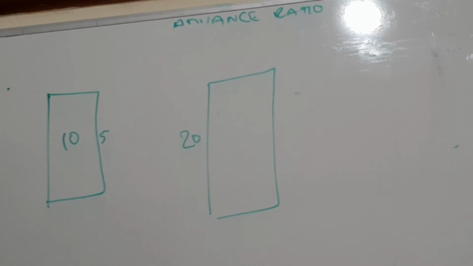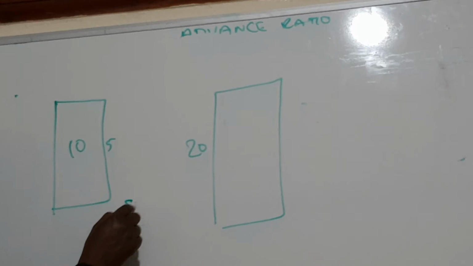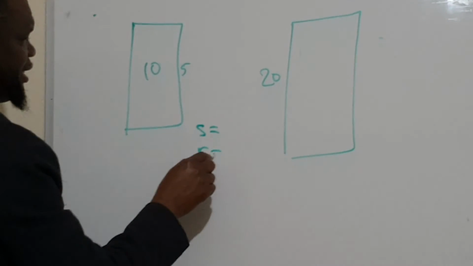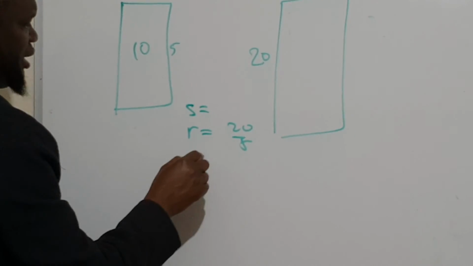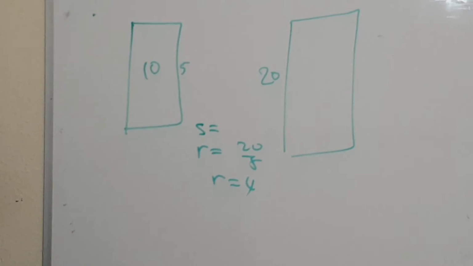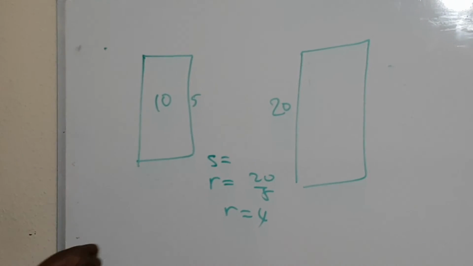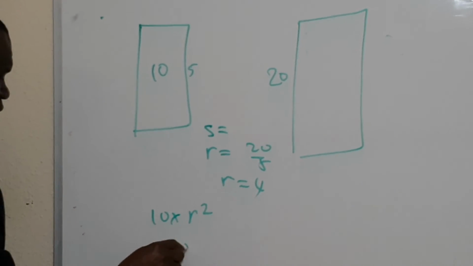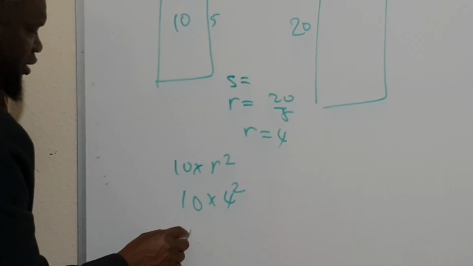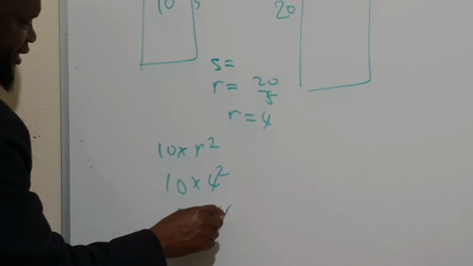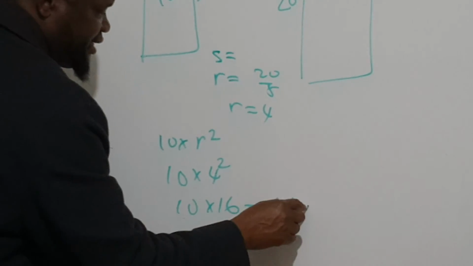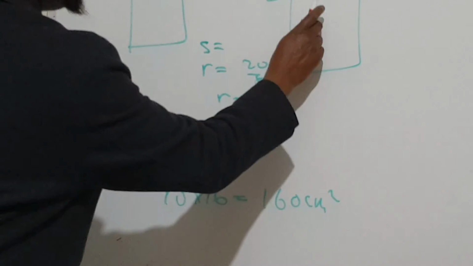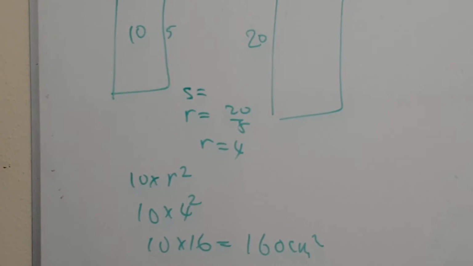We know the scale factor, they call it R, is equal to 20 divided by 5. R is equal to 4. So the area is going to be 10 times the scale factor squared, which is 10 times 4 squared. That's 10 times 4 times 4, 160. So equal to 160 centimeters squared. So the area of this is 160 centimeters squared.